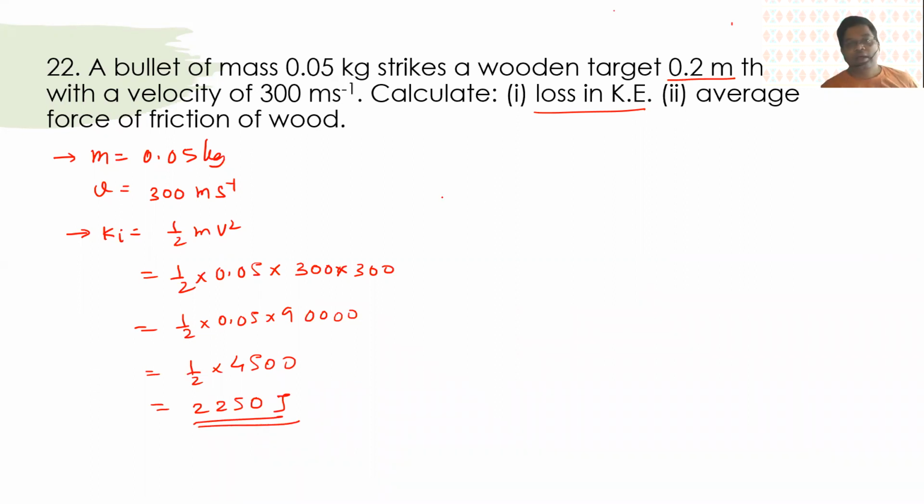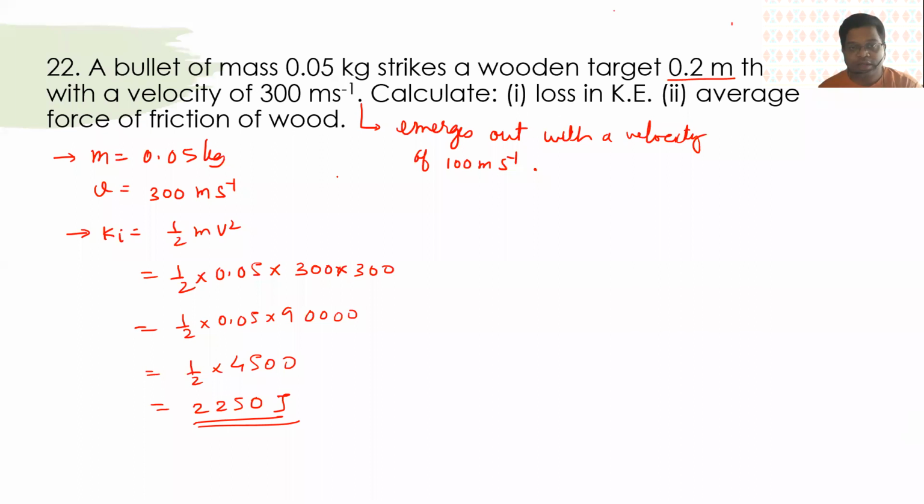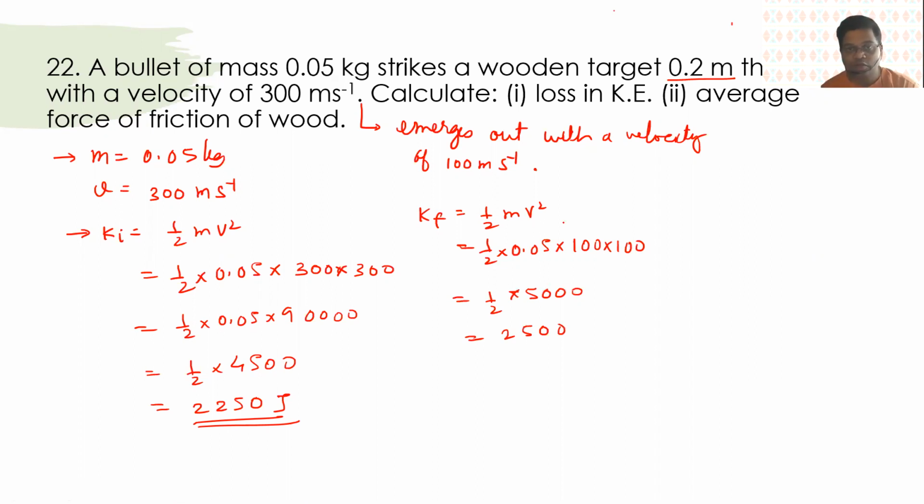Okay. And what will be the final kinetic energy? So when it is emerging out with that velocity, so that means the kinetic energy final, that is half mv square, will be equal to half into 0.05 into 100 into 100. So that will be half into 5000. That will be 2000. Is it 5500? No, it will be 250 joules. That will be.